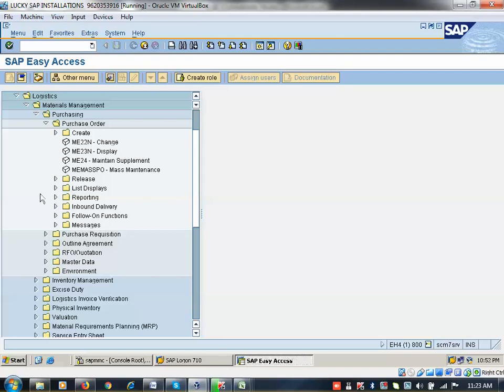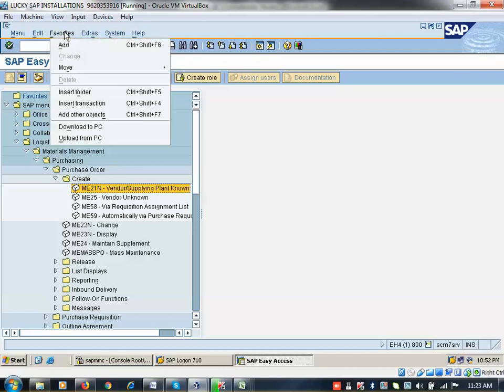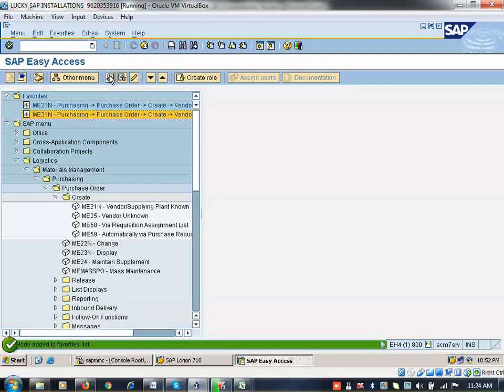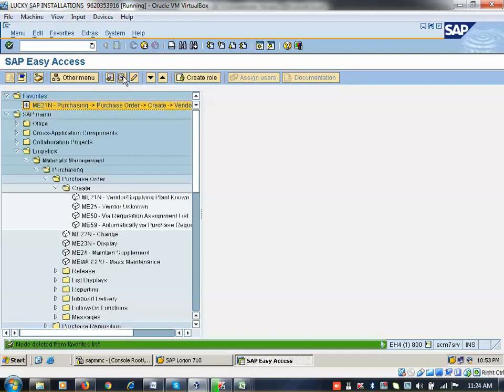Then purchase order. For the purchase order transaction code, you can go from here, or otherwise you can add it to favorites here. See, now favorites add, you can do it here. See, now this is added. That is one way, or otherwise you can select here and add it here also. It's already added, so it will not check duplication. You have already added, that option is not available. Anything you add multiple times, the system will accept.